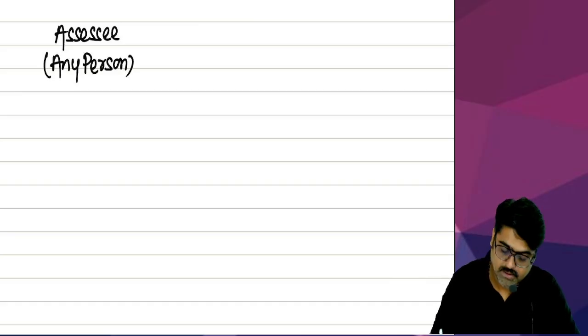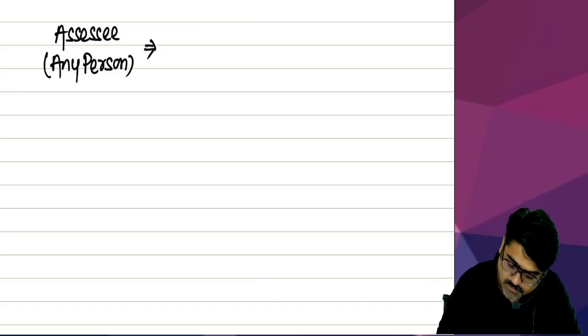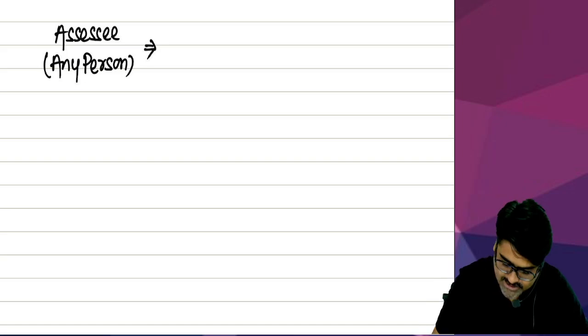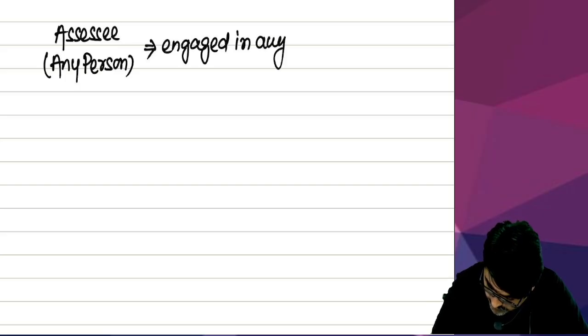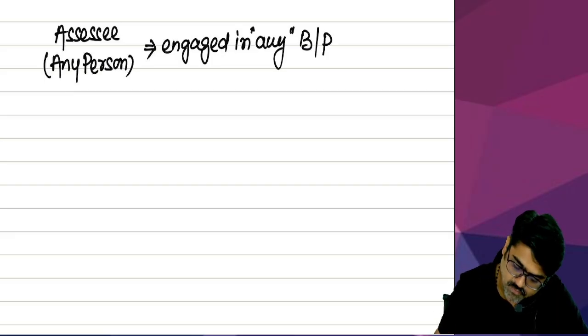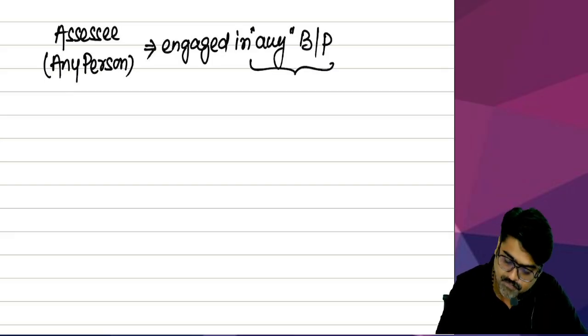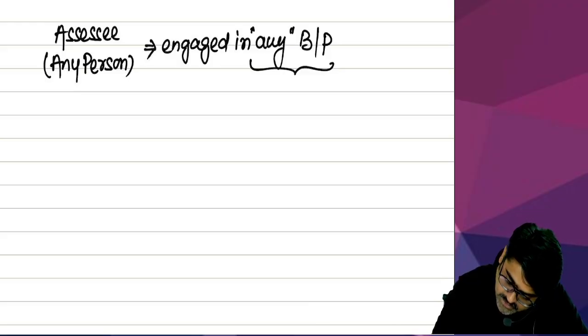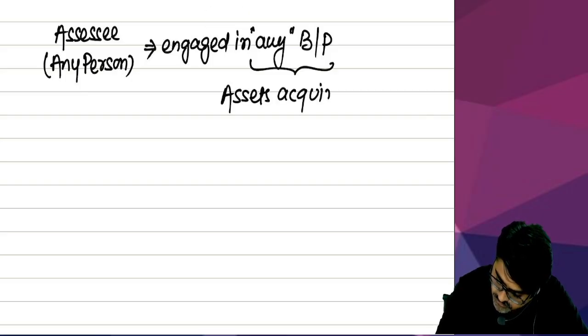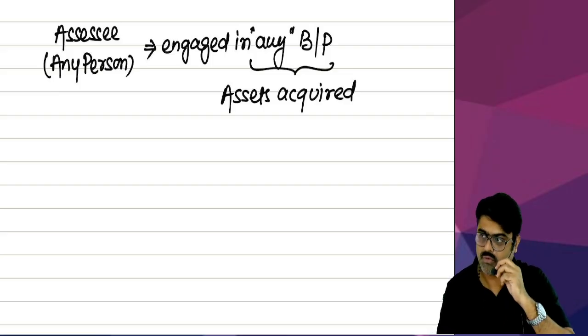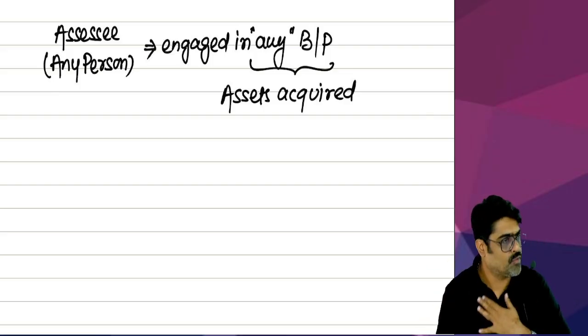Okay. You are engaged. Not married. Engaged in any business or profession. Now for this business or profession, assets are acquired. So you are acquiring assets which you want to use for this business or profession.